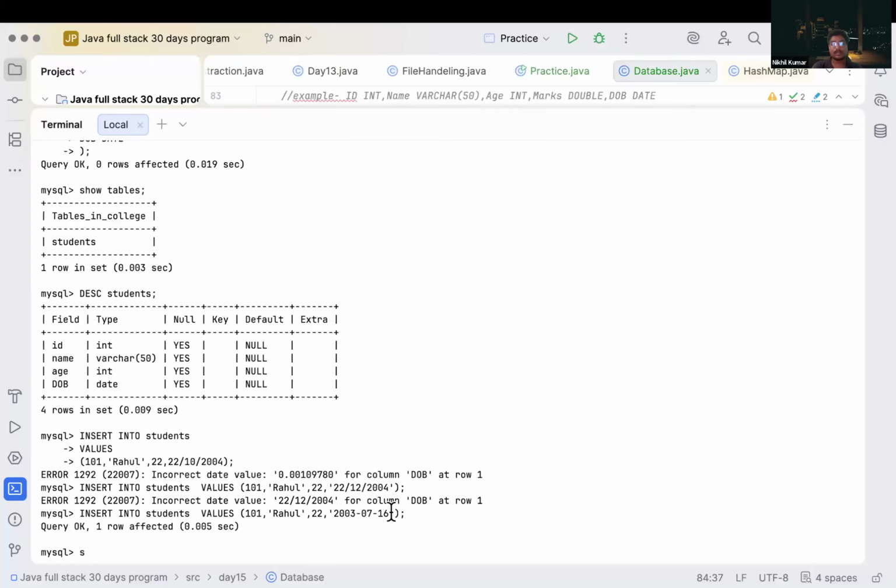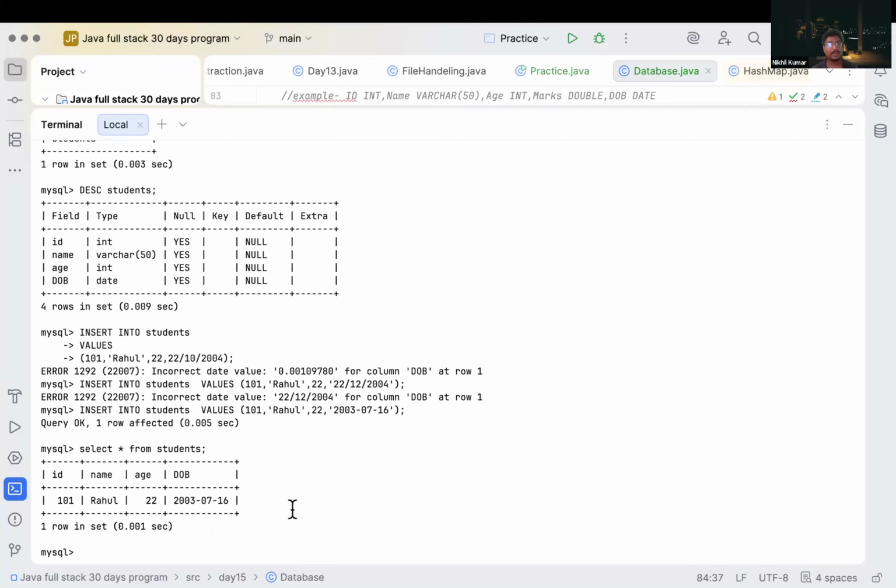Now, how will we select data? How will we see what data we have inserted inside our table? We can write select star from students. Then we will get the data we have inserted inside our table. So we got 101, Rahul, age 22, and 2003-07-16 as date of birth. Clear? Yes. So that's how we can use it. So this is insert.